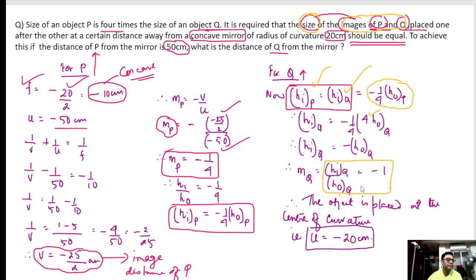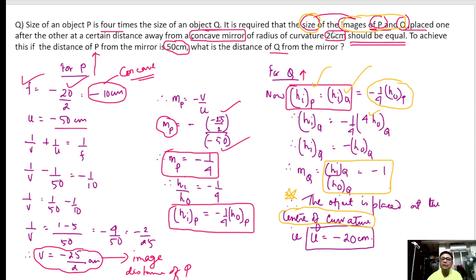Because the height of the image and the height of the object are the same, we know this can only happen if you place the object at the center of curvature. Please remember that you can only get the height of the image and the height of the object the same when it is placed at the center of curvature.